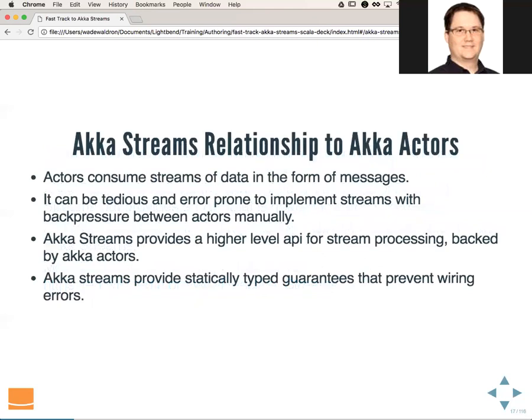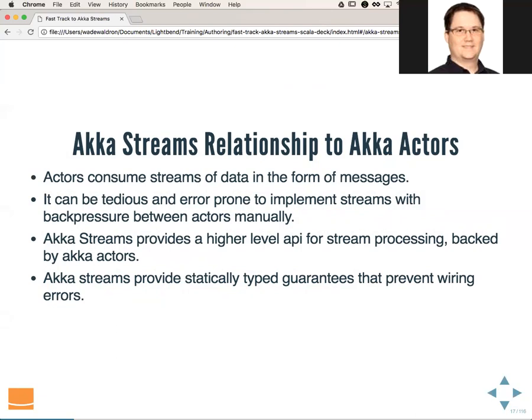So how are Akka Streams then related to Akka actors? Actors consume streams of data in the form of messages. Those messages are basically a stream of data. The problem is it can be tedious and error prone to implement streams with back pressure between actors manually. If you were to try to implement Akka Stream type functionality using just actors, you could do it, but it's going to be a little tedious and you might make mistakes. So Akka Streams just takes that away from you and does the work for you.